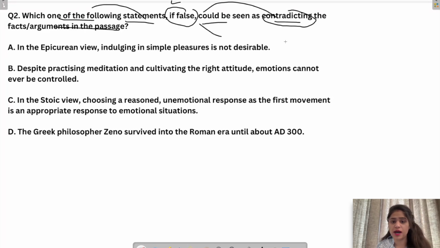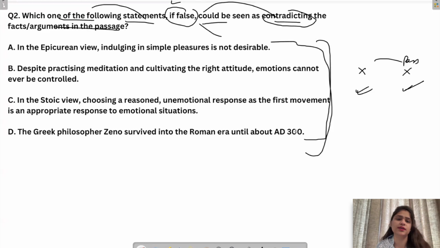तो ये questions, मतलब ये जो statements हैं, अगर इसमें से कुछ गलत है, if they are false, then passage के भी वो against है. लेकिन अगर वो as it is है, तो वो passage के according है, तो मतलब हमें वो statement find out करनी है जो सही है. ठीक है? Out of these 4.